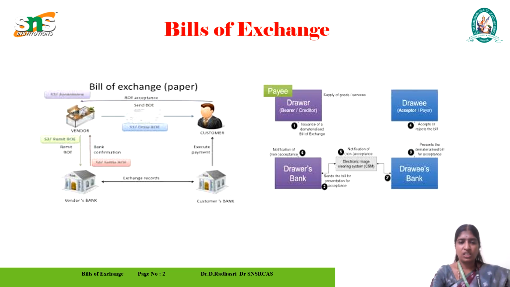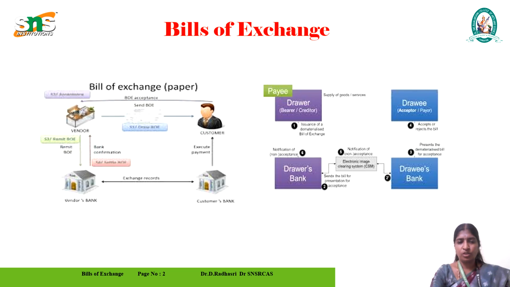In a bill of exchange paper, the seller sells a product and the buyer purchases goods. In the name, we can say drawer and seller. The drawer's bank is also there, and the buyer's banker also. In that way, the trade goes on between the drawer and the buyer.